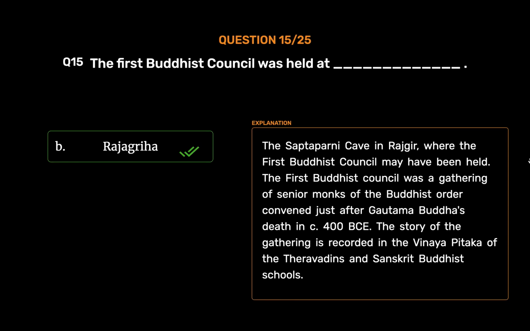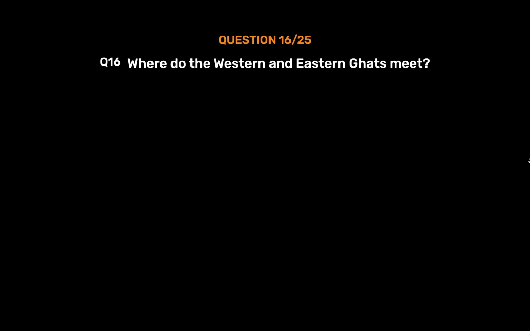Rajagriha. The Saptaparni cave in Rajgir, where the first Buddhist council may have been held. The first Buddhist council was a gathering of senior monks of the Buddhist order convened just after Gautama Buddha's death in circa 400 BCE. The story of the gathering is recorded in the Vinaya Pitaka of the Theravadins and Sanskrit Buddhist schools.